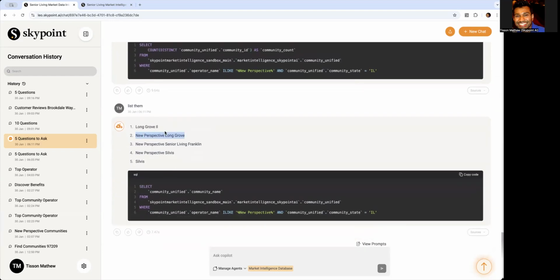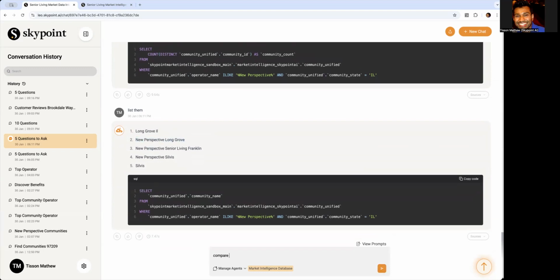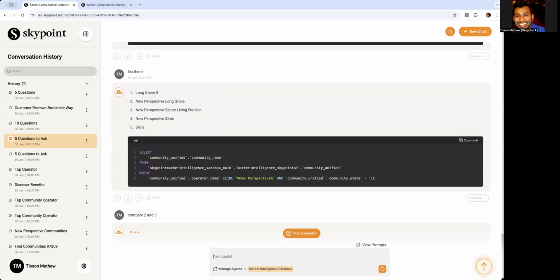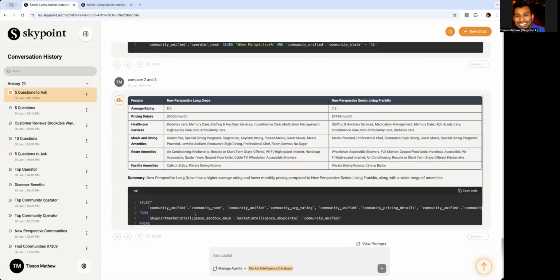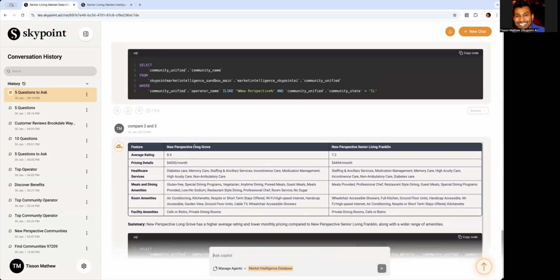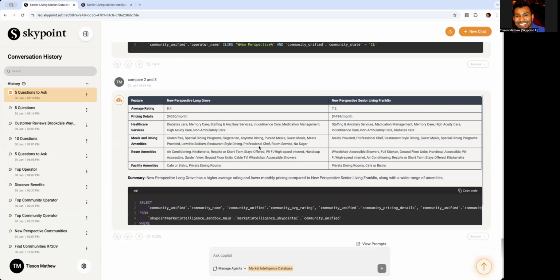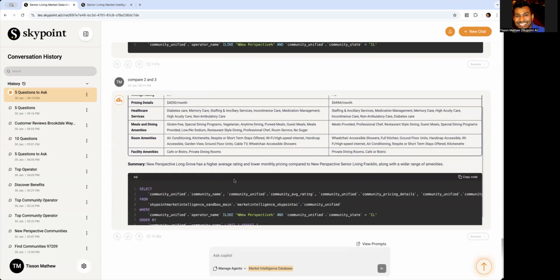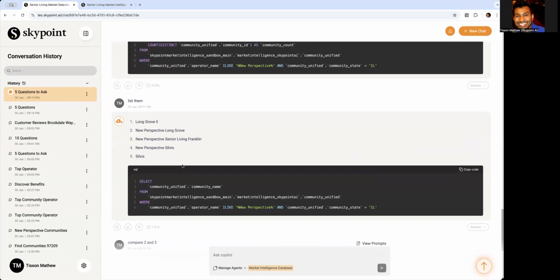So I can now say compare, for example, compare 2 and 3, right? Having conversational history allows you to, there are 2 types of memories. There's obviously long-term memory and short-term memory. Short-term memory is the conversations you usually have with the AI, like this conversation thread. So it quickly picked it up, right? New Perspective, Long Grove, and New Perspective, Franklin.